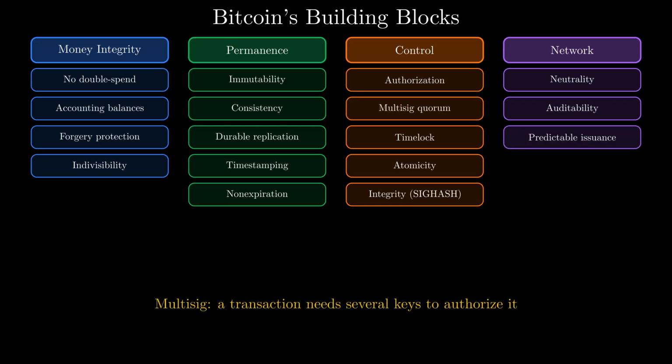Multisig means a transaction needs several keys to authorize it. A time lock locks coins until a future block or time. Atomicity means a transaction either fully executes or doesn't happen at all. These are your primitives.